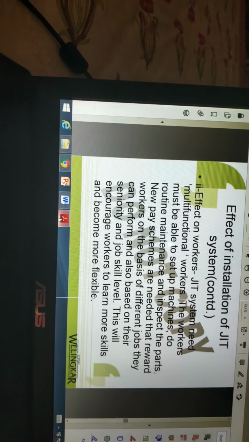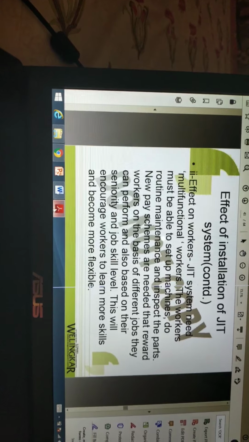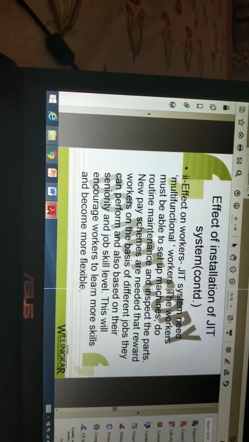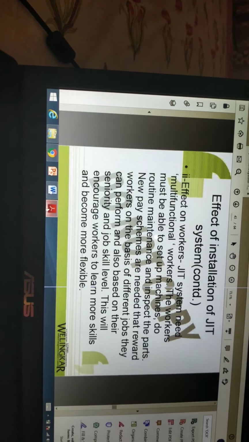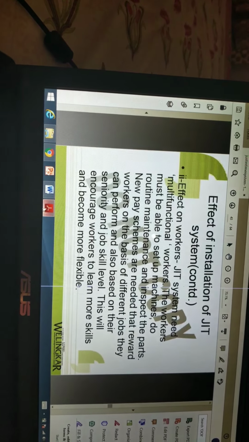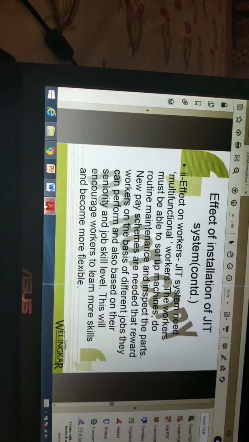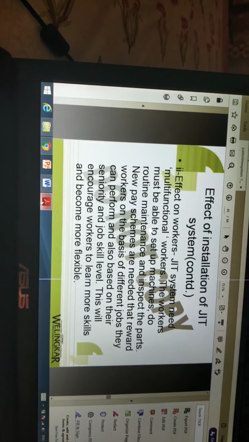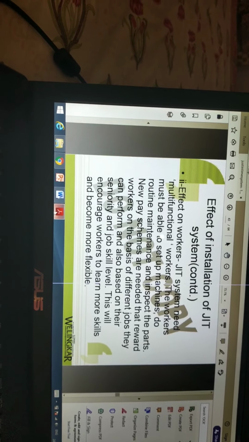Then there will be an effect on our workers also. JIT system needs multifunctional workers. When the worker is multifunctional, he can set up machines, do routine maintenance and inspect the parts. So that will help to provide new pay schemes.